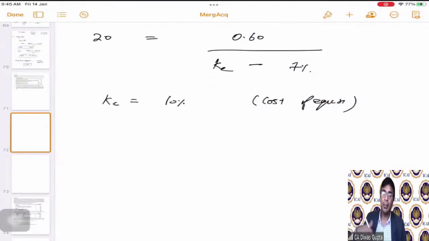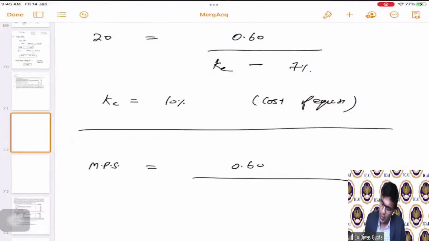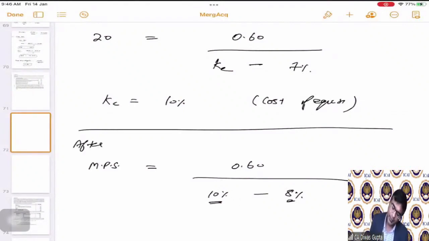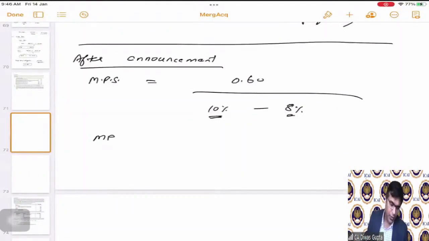Now we have to replace all this information for the new scenario after the announcement. Correct. After announcement, market price is what we have to calculate. Dividend remains the same, because there is no change in dividend. Cost of equity is 10%, which we just calculated, and the growth rate becomes 8%. This is after announcement. After announcement, MPS will now become 30 rupees. So can you see the difference?